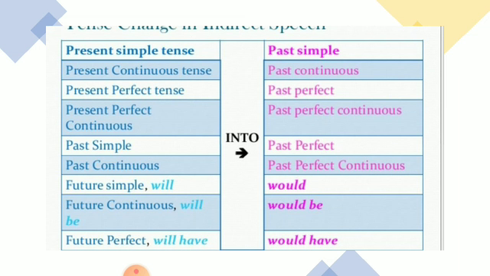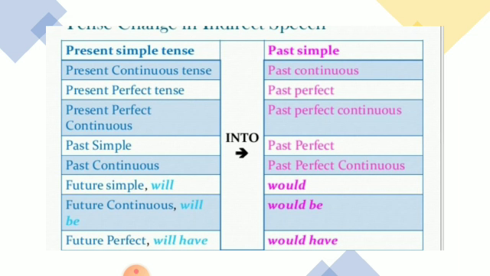Now let's see the change in tense. Here, see the present simple tense changes into past simple. Present continuous tense changes into past continuous, and present perfect tense changes into past perfect.